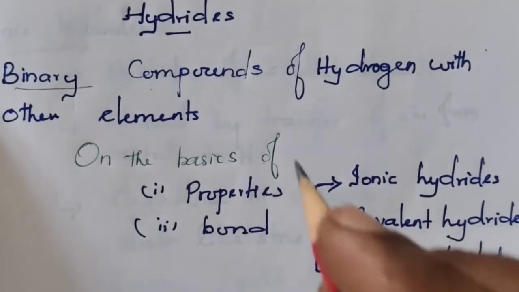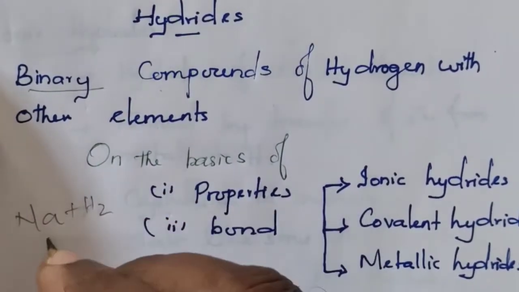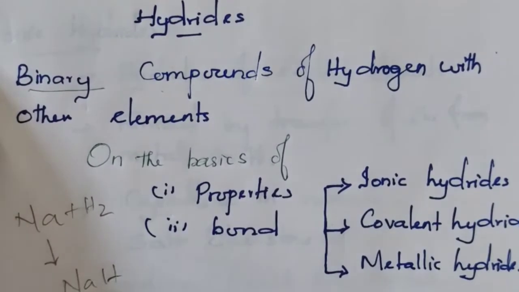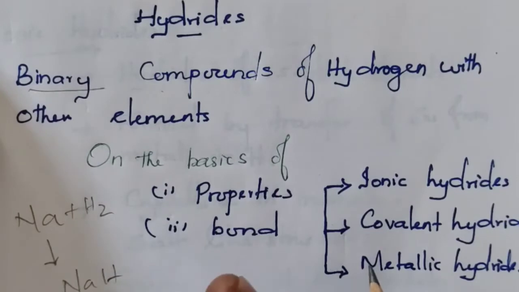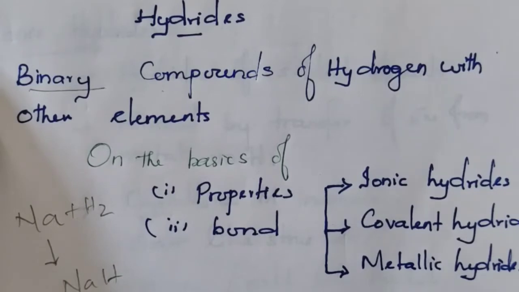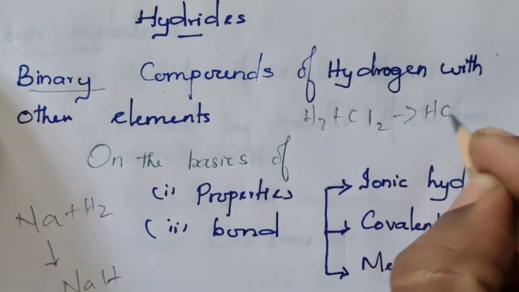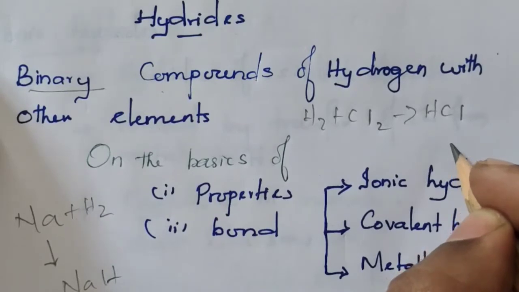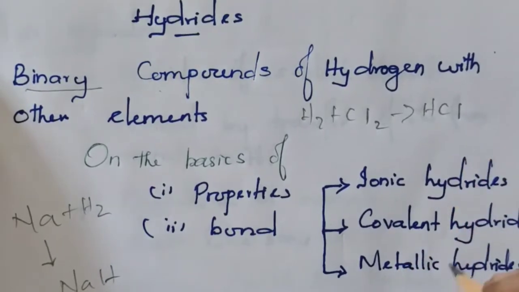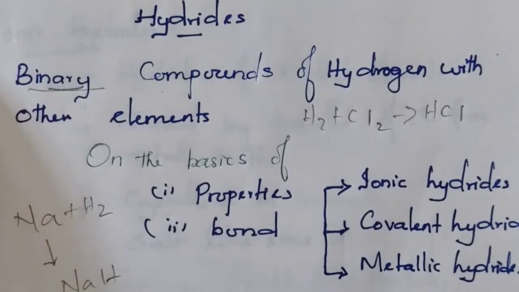For example, if hydrogen reacts with sodium, we get sodium hydride, NaH, which is called a hydride. Similarly, if hydrogen reacts with chlorine, we get hydrogen chloride. Actually, this is the hydride of chlorine. So when hydrogen reacts with any substance, the resultant binary compound is called a hydride.